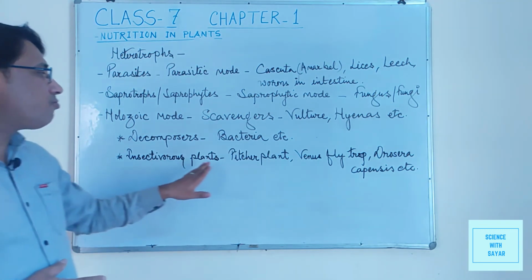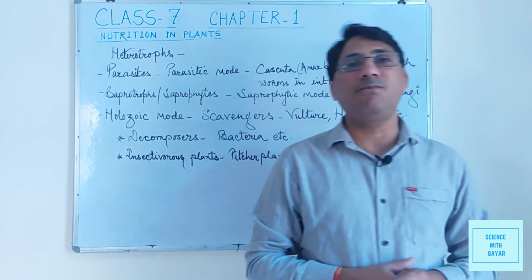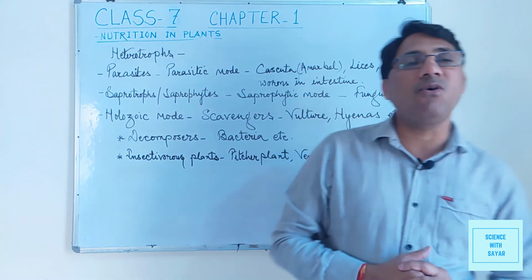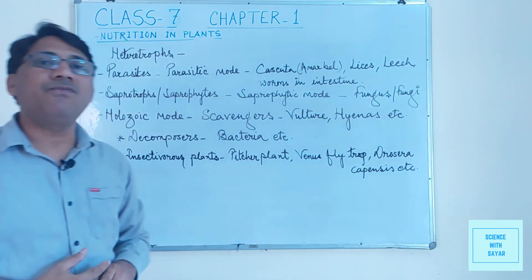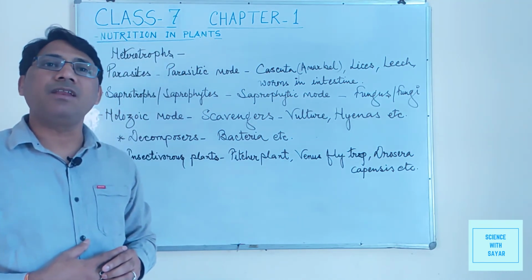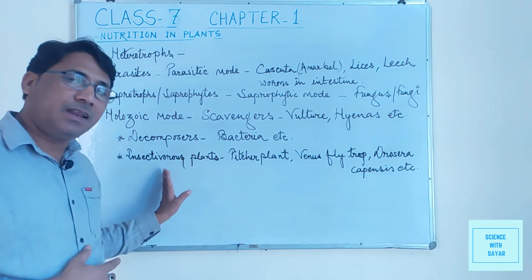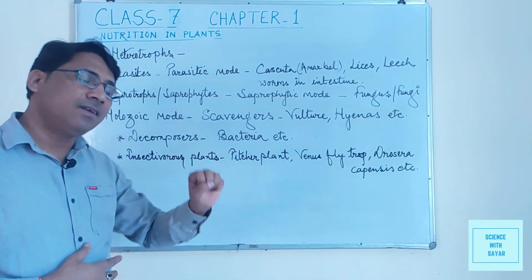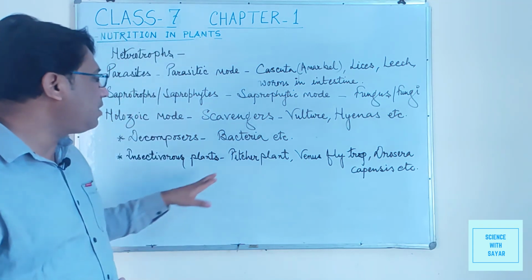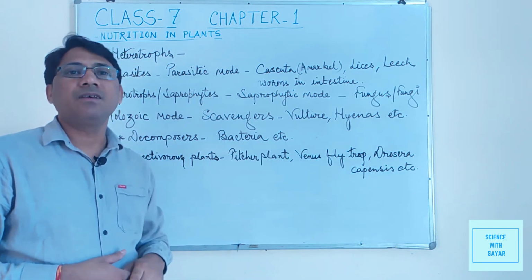Now, insectivorous plants, there are some plants which also take their food from living organisms, and they take this food to fulfill the requirement of nitrogen or nitrogenous compounds to make protein, etc. So these are known as insectivorous plants. So they can prepare their own food also, along with this, to fulfill the requirement of nitrogen or nitrogenous compounds, etc., they take the food from other living organisms also.